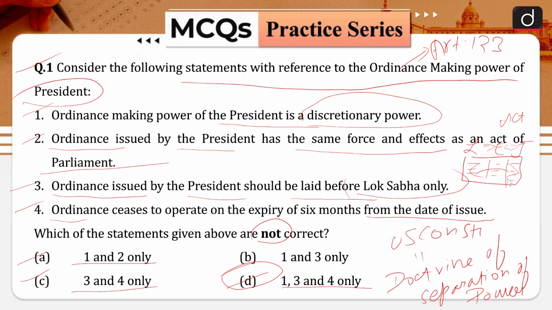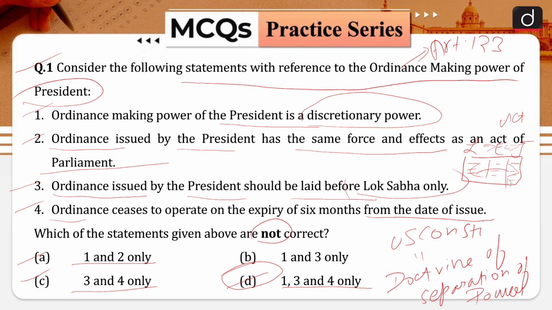It is bound by the same constitutional limitations as an act of the Parliament. That means it cannot violate or abridge our fundamental rights. An ordinance can be issued only if either or both the houses of the Parliament are not in session. That means an ordinance can be promulgated even if one house is in session, since a bill can only be passed by both the houses.